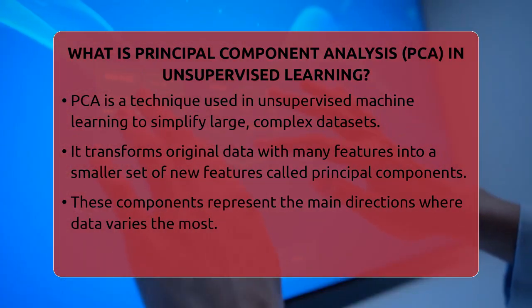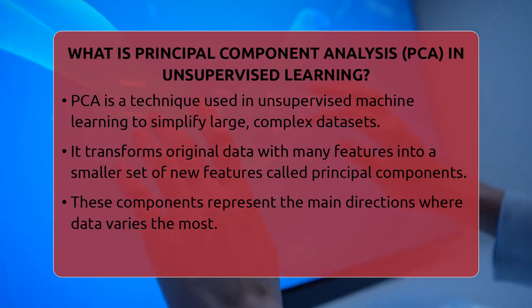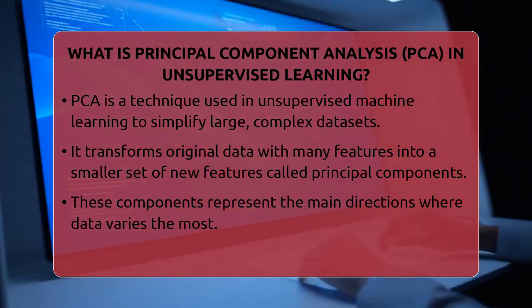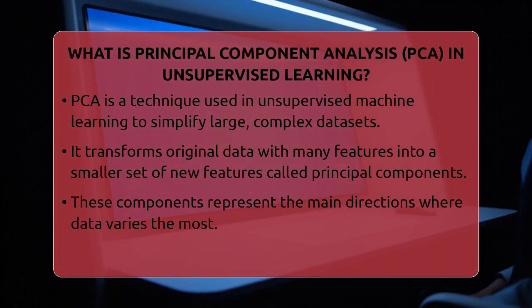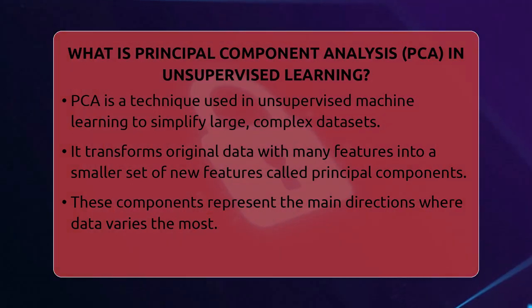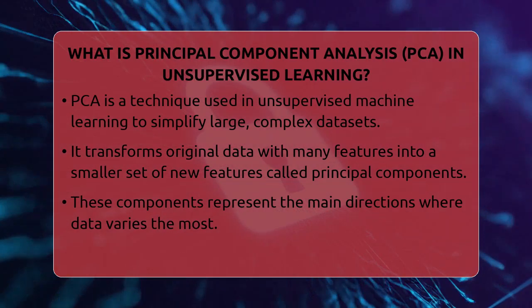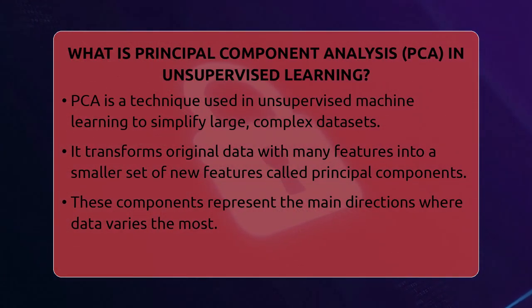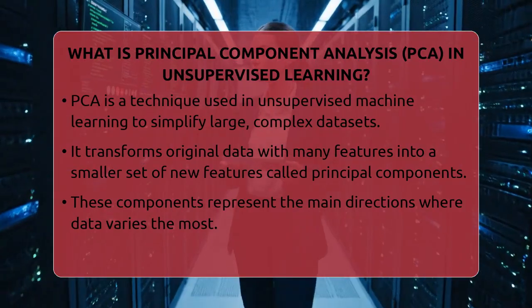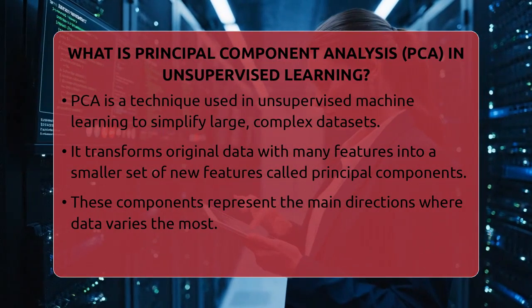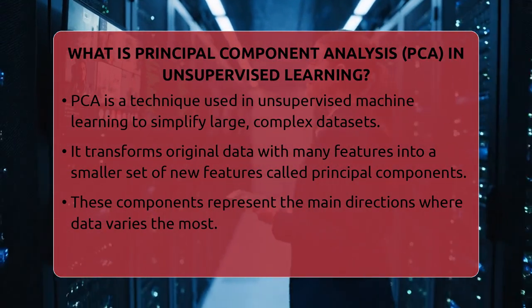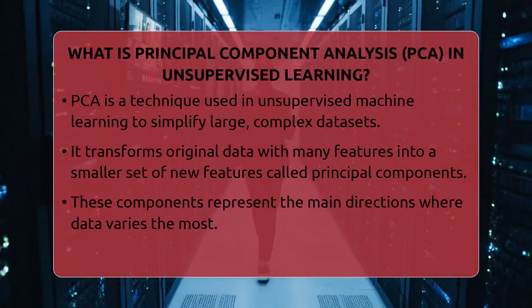Since it is called unsupervised, it doesn't need labels or categories to work. Instead, it looks for patterns and structures on its own. PCA works by transforming the original data, which might have dozens or even hundreds of features, into a smaller set of new features called principal components. These components are like new axes that help us see the main directions where the data varies the most.